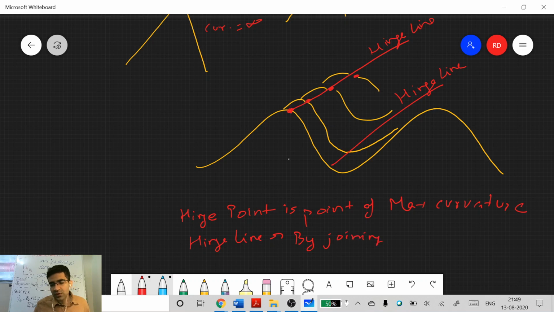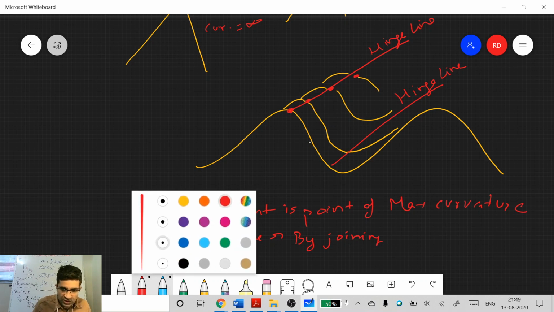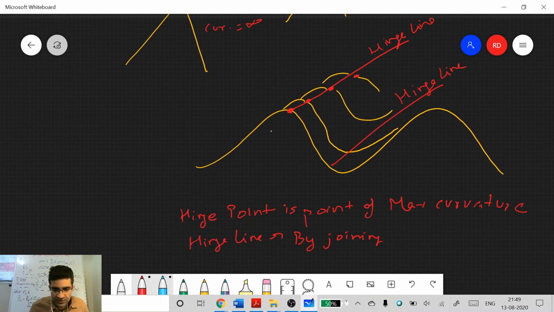Yes, correct. So for general folds, it will be axial surface. But if, let's say, you have cylindrical folds, or I'm not sure, even if it is, it does not have to be planar. It can go something like this. Your fold could keep changing its location of maximum curvature, so you'll get a sort of tilted or curved surface. So you call it axial surface. If it is a plane, you call it axial plane.